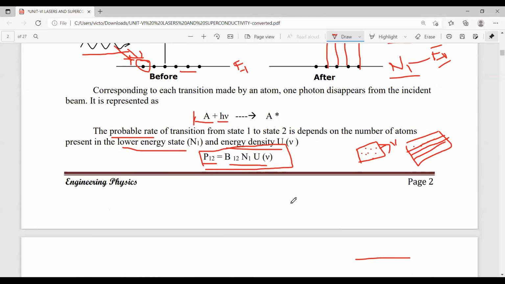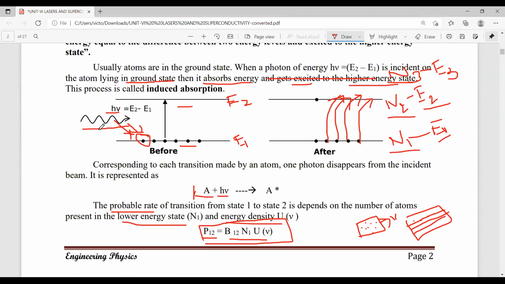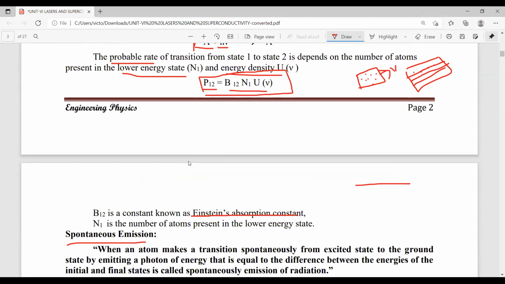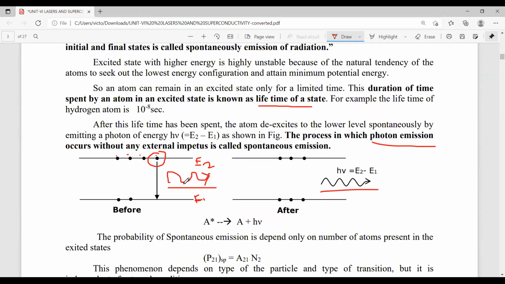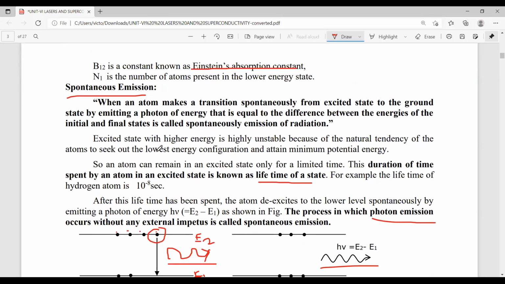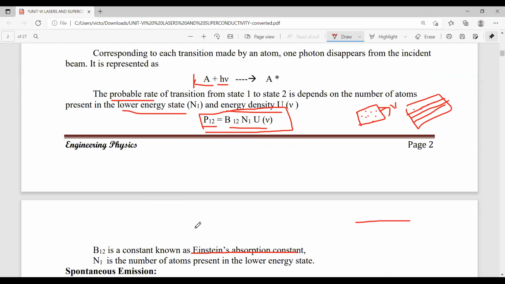Then what is the difference between absorption and emission? Here, a photon of energy is absorbed. And here, a photon of energy is emitted. That is the difference between absorption and emission.